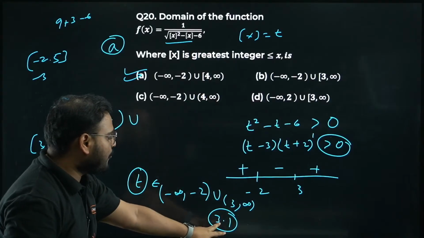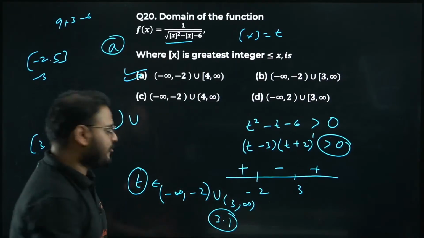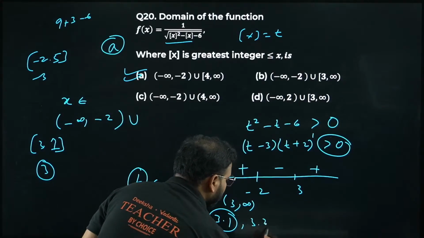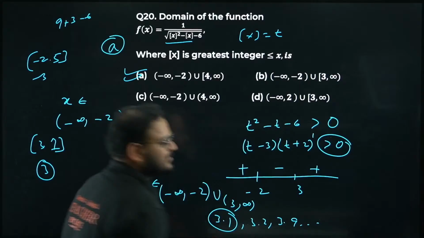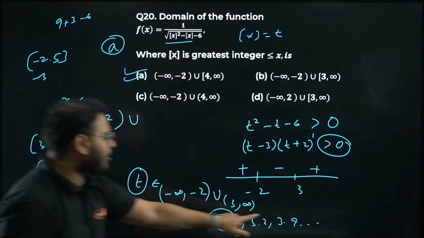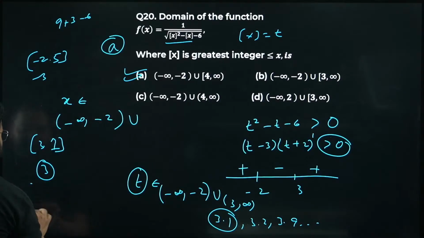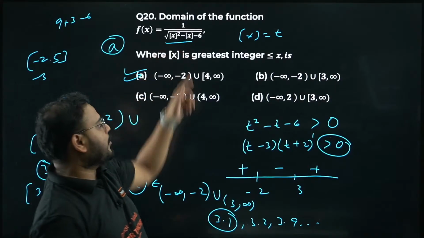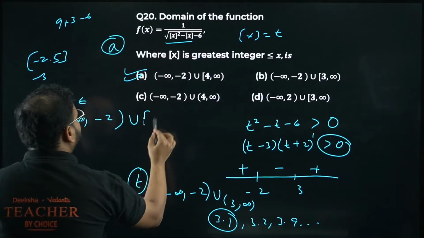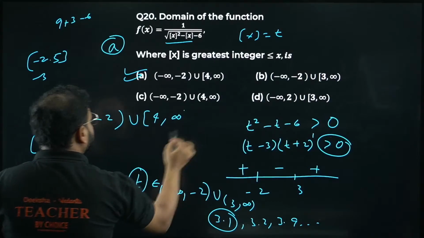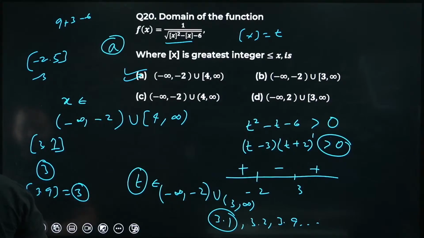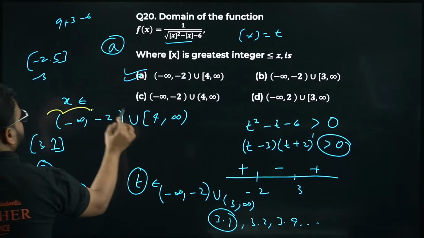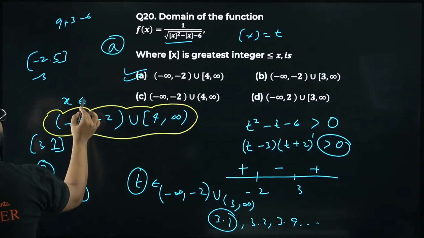You can't take 3.1, you can't take 3.2, you can't take 3.3. You can't take these values, 3.2, 3.9. If you take 3.9, what is the answer going to be? Please check. It will become 3 only. The answer will be again 0. Hence, I have to start from actually 4 to infinity. Please check. This is the final result for x.